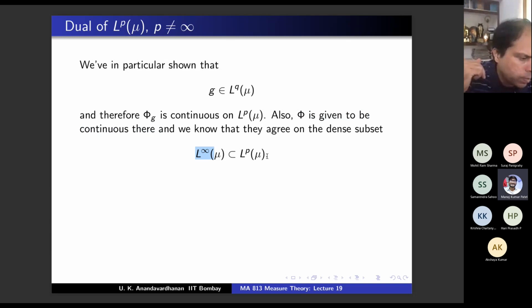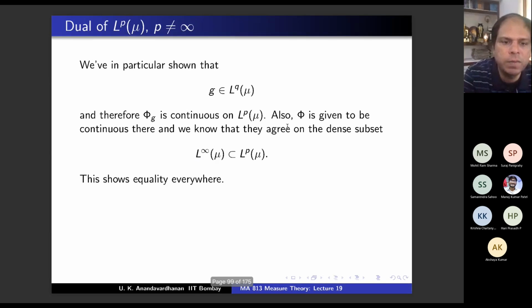Because the measure of x is finite. And this is a dense subset of L^p. On this set, you have already shown that they agree. These two are continuous functions, and on a dense subset they agree. Therefore, they agree everywhere. Okay, so this is the proof.